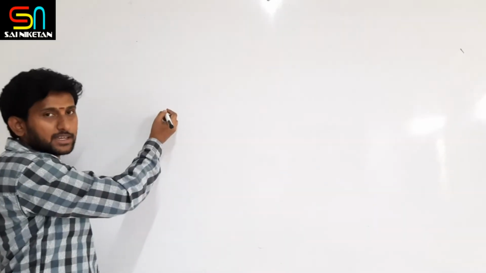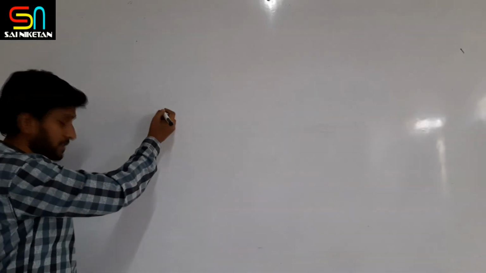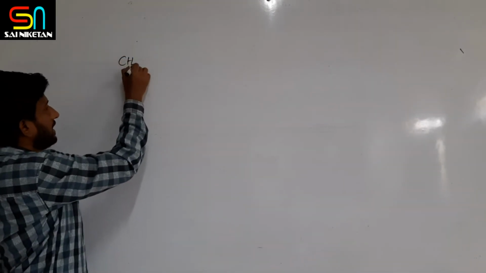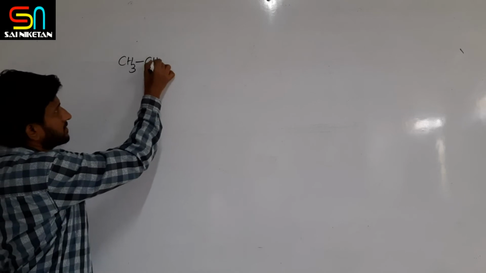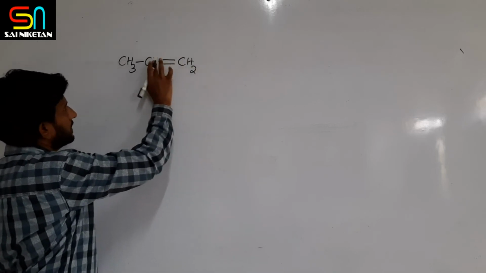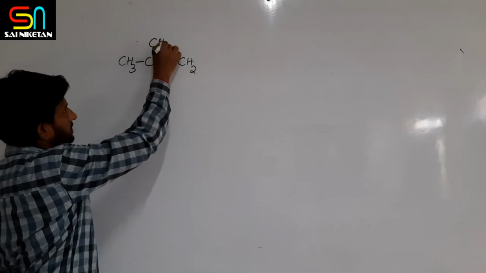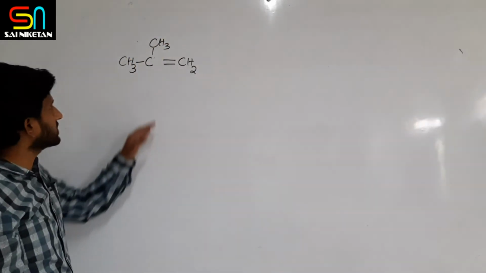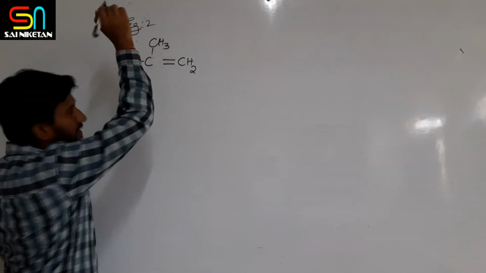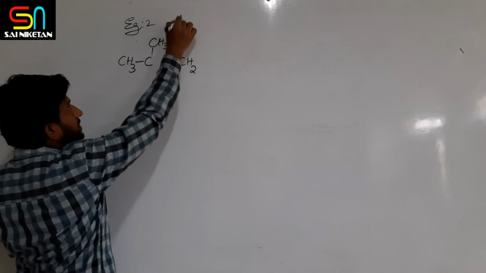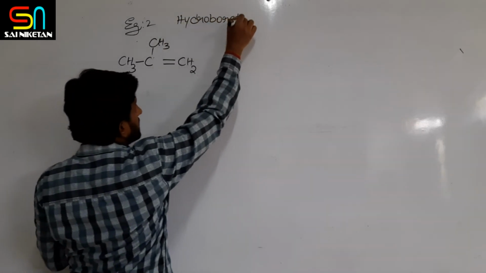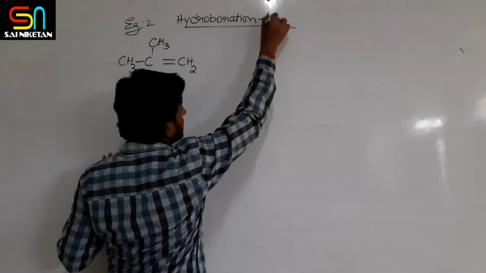We will see one more example in hydroboration followed by oxidation. If for example an alkene given is this alkene, let us assume it is this alkene, example 2, in a hydroboration reaction followed by oxidation.